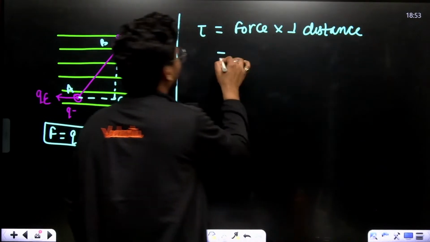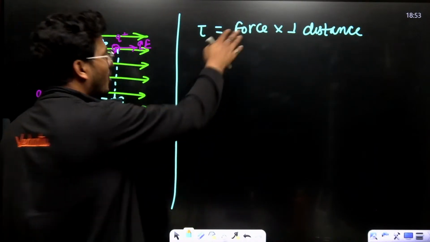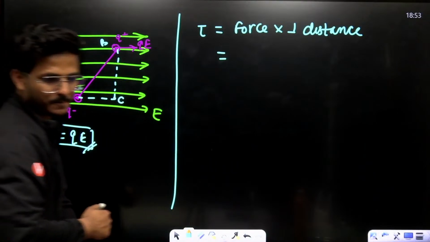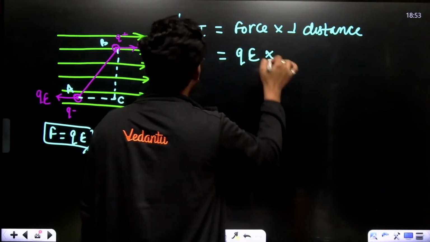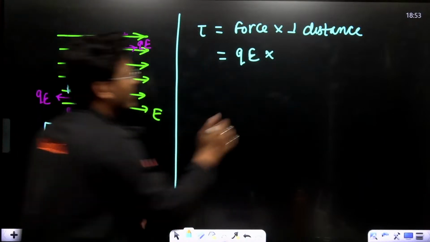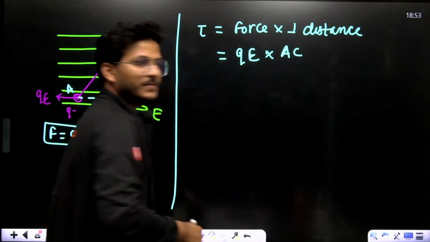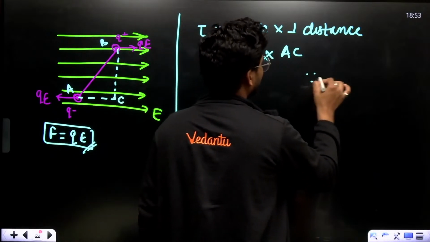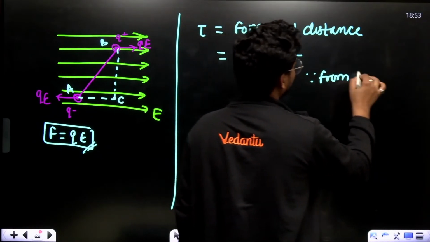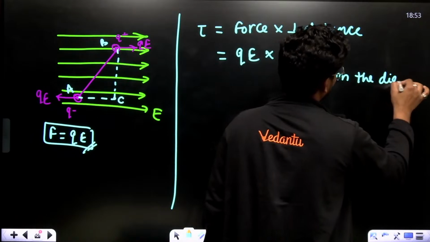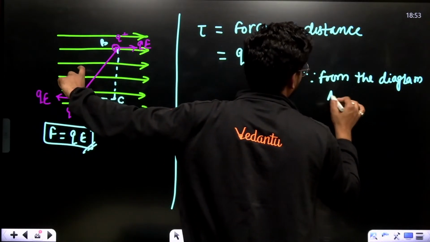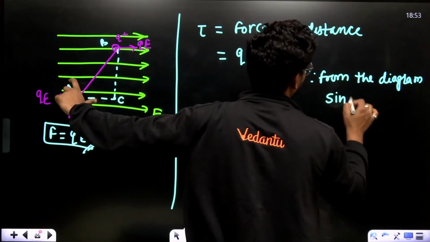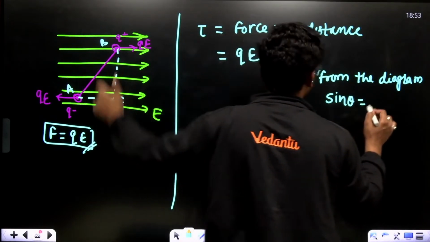Force is QE, and AC is the perpendicular distance. Now, from the diagram, sine theta equals AC upon AB.